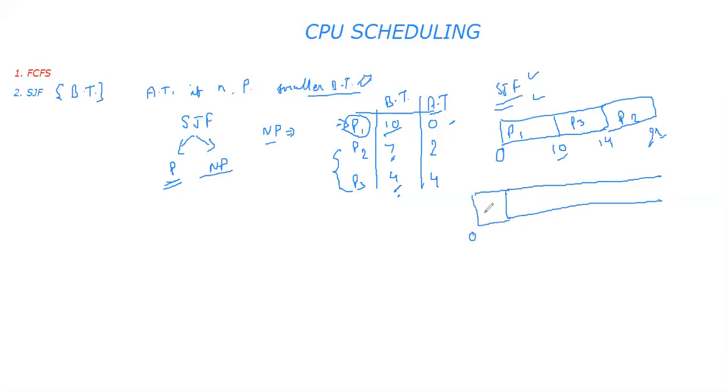At 0th time, definitely only P1 arrived, so you have given chance for execution. Now, after 2 units of time, P2 has knocked the door. Sir, I have arrived and I want to ask questions.